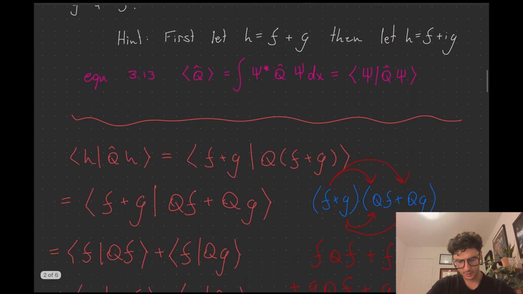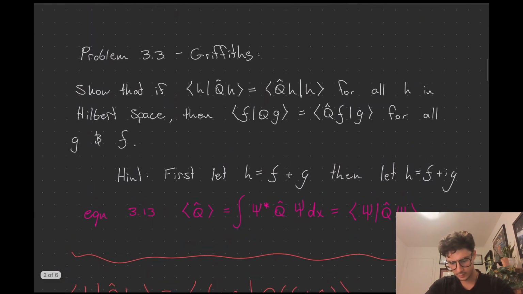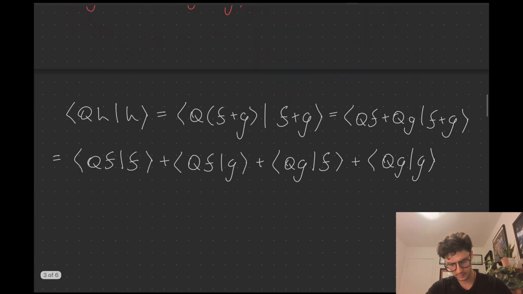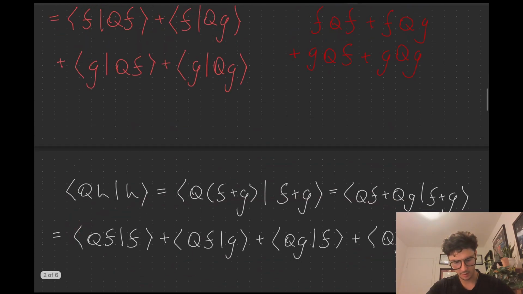Well, we have to equate these two, right? Because what I've been doing so far is taking this equation here and applying this to it. This side equals this side. So basically we have this thing here equals this thing here.